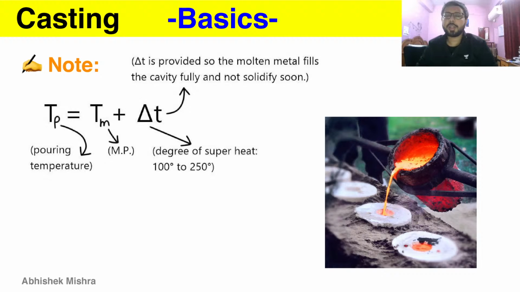But we are giving some extra temperature, which is called the degree of superheat, 100 to 250 degrees. We are providing this so that the molten metal completely fills the cavity and does not solidify soon. The molten metal will solidify as it comes in contact with the mold wall, because of the temperature difference, heat transfer will be there, so it is quite easy to understand. And we don't want it to solidify without filling the whole cavity, therefore we are giving this degree of superheat, which is 100 to 250 degrees. Now we have to move forward, because this is it for this pouring temperature discussion.